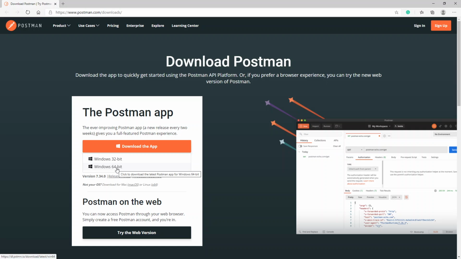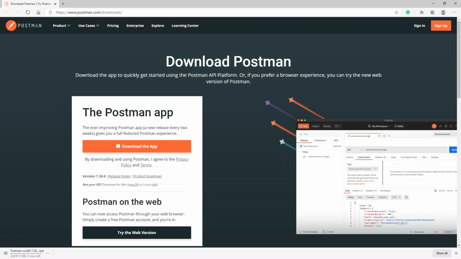I've got a Windows 64-bit, so I'm going to choose the 64-bit version. As you can see, it's busy downloading it.